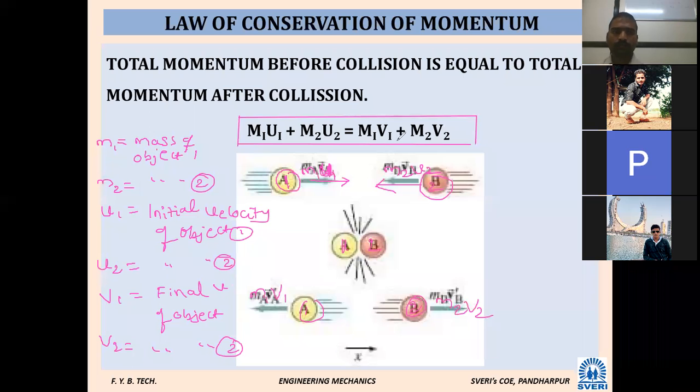So in the exam, if it is asked to explain or define or state the law of conservation of momentum, at that time you have to give the statement of this one. Give this equation also, and you have to write this diagram also, and you have to explain the terms like this. What is M1, M2, U1, U2, V1, V2? Have you written? Everyone? Yes, sir. This diagram is very important. So initially it is in this direction. After the collision, it is in this direction.